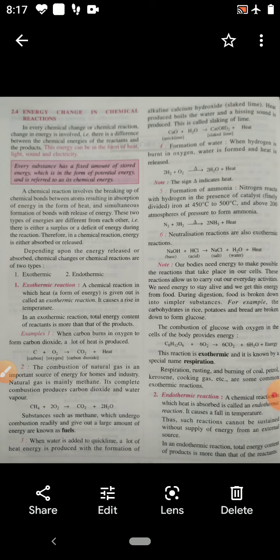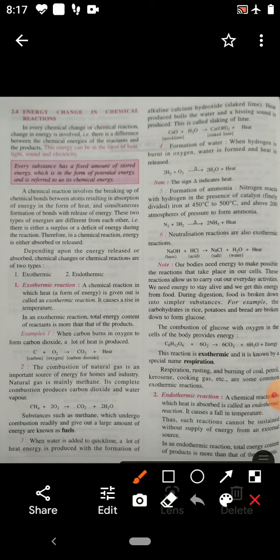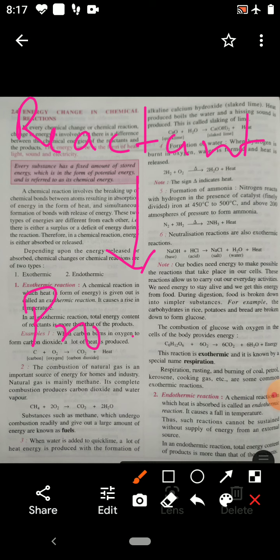If energy of the reactant is more than product, the reactant changes into product, and this change is due to the change in the energy.